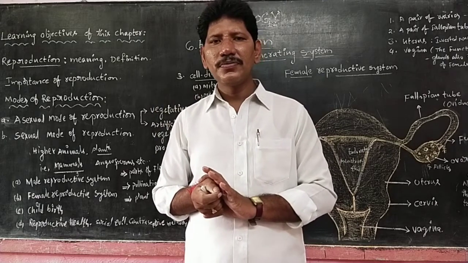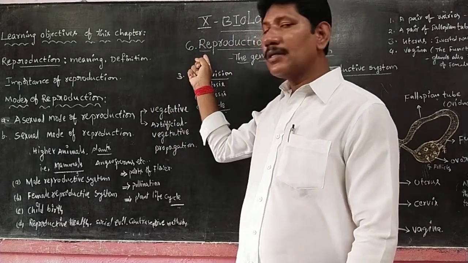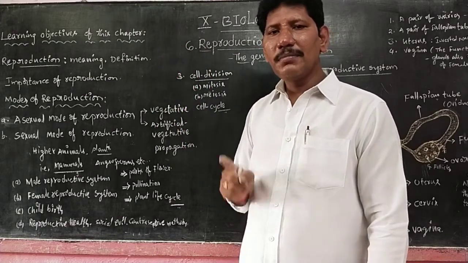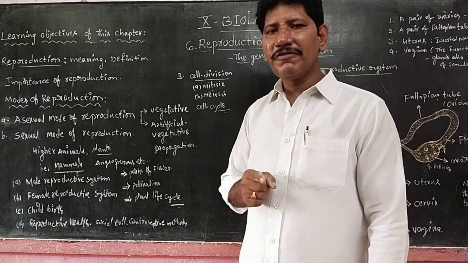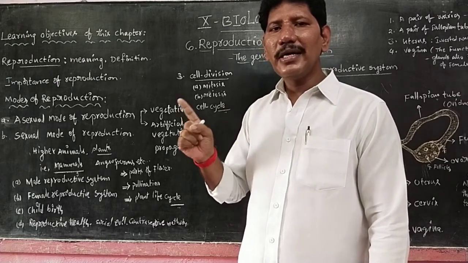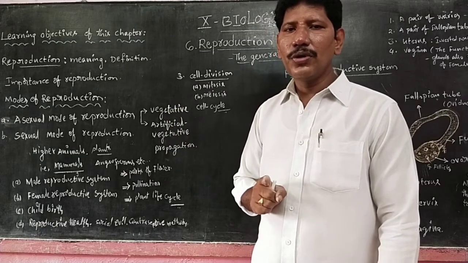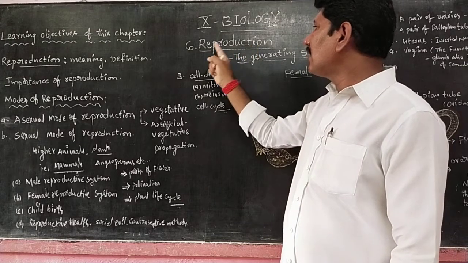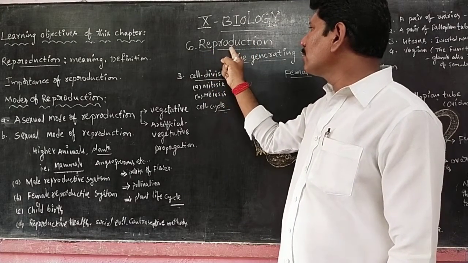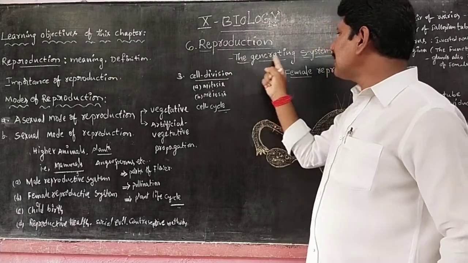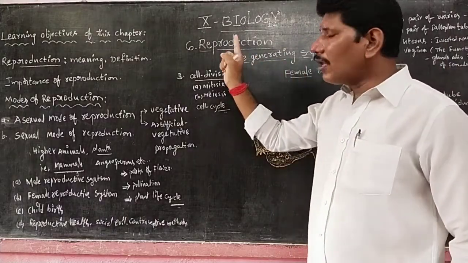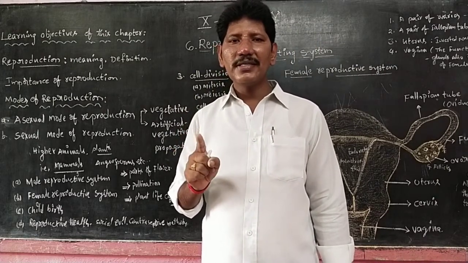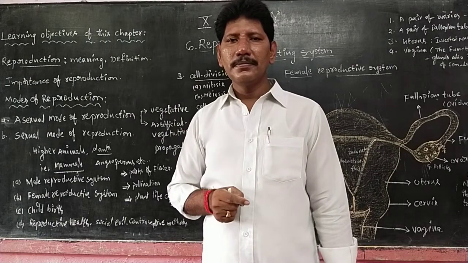Of course, without reproduction, a living organism can live throughout its life period, but the continuation of life is possible only through the reproduction phenomenon. So, let us come to reproduction. Reproduction means producing again. The tagline: the generating system. Among all the life processes, reproduction is the one and only life process which makes perpetuation of its race. That is very important.